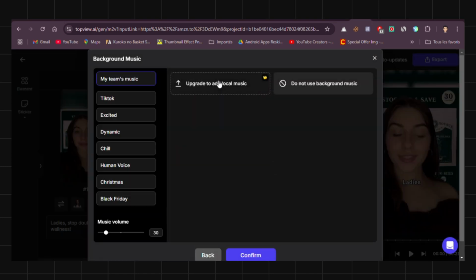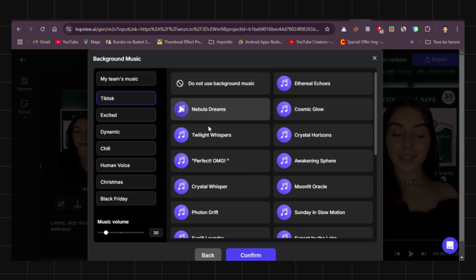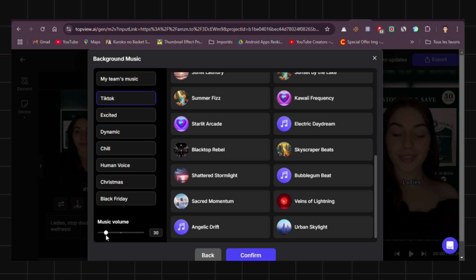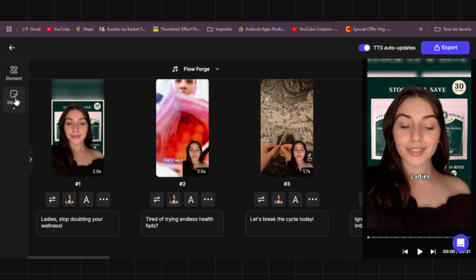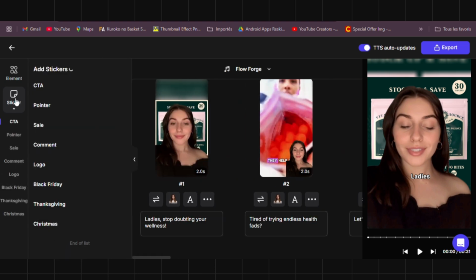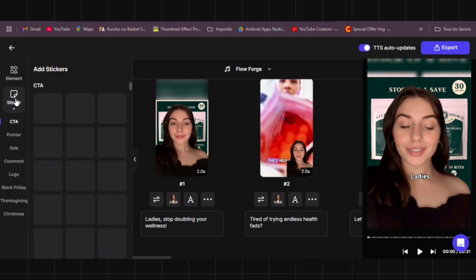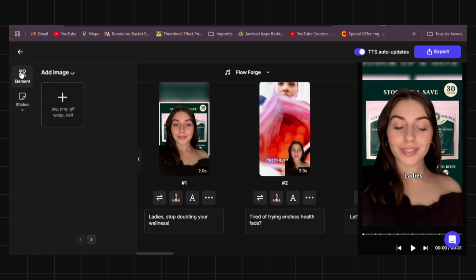Click here to set the background music. You can choose from this library or even choose do not use background music. You can add your own music, but that's only available on the paid plan. Now click on sticker to add a CTA call to action, a pointer, and other features. In Element, we can add an image.